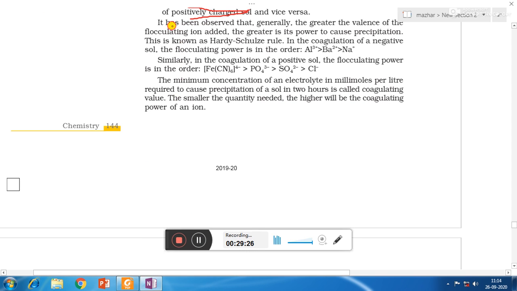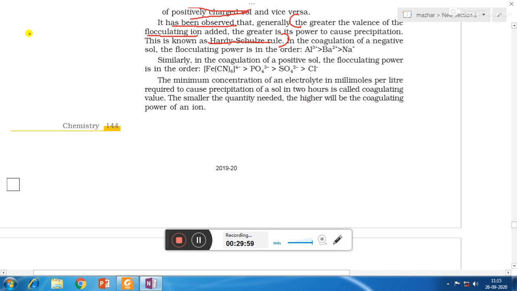It has been observed that generally the greater the valence of the flocculating ion or coagulating ion added, the greater is its power to cause precipitation. This is known as Hardy-Schulze rule, so you have to remember that. The greater the valence of the flocculating ion added, the greater is its power to cause precipitation. This is called Hardy-Schulze rule.